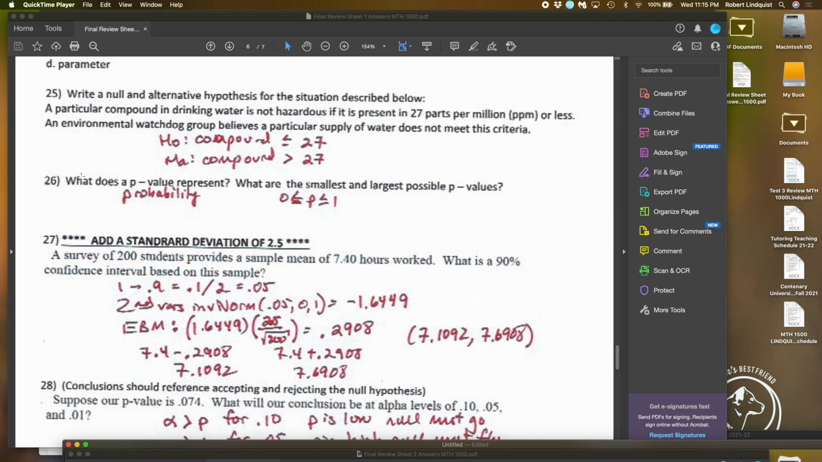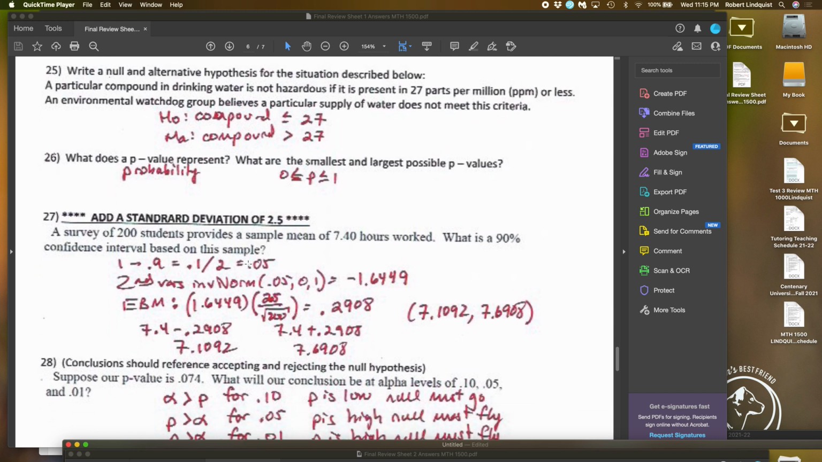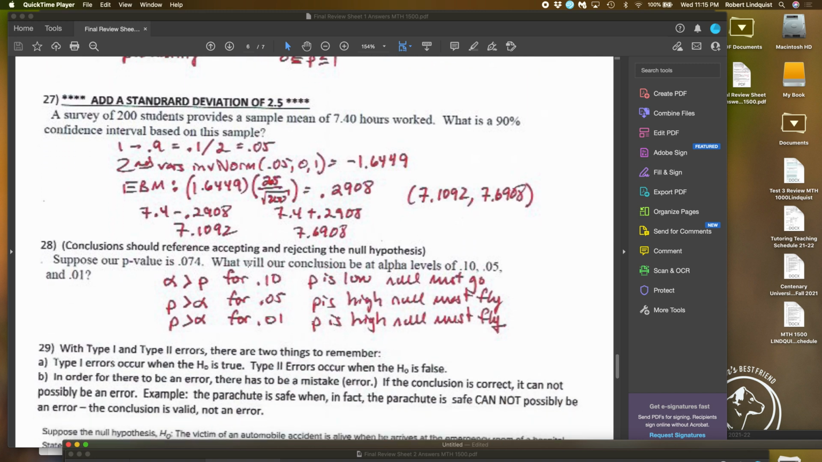Okay. Number 26, what does a p-value represent? It always represents probability. That's why we use the letter P. What are the smallest and largest p-values? Well, it's a probability. So the smallest value is 0, and it can equal 0, so it's greater than or equal to 0, and the largest is 1, less than or equal to 1.